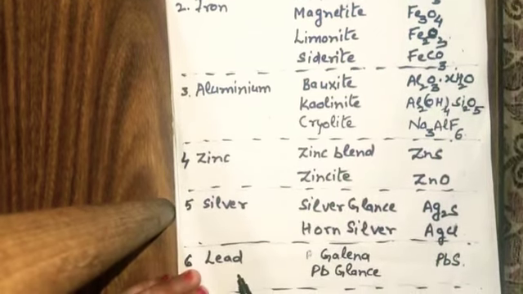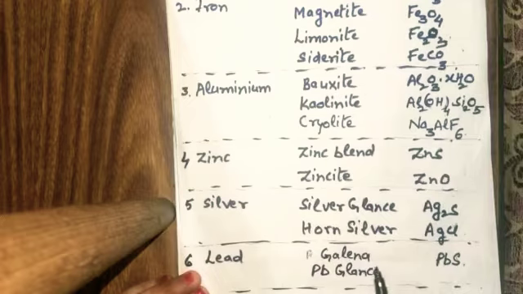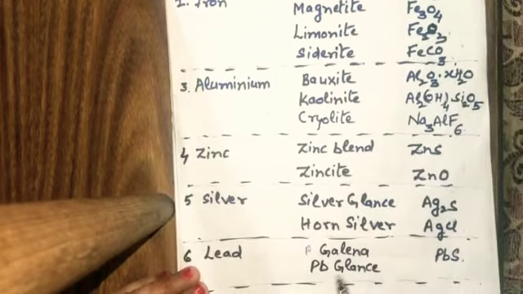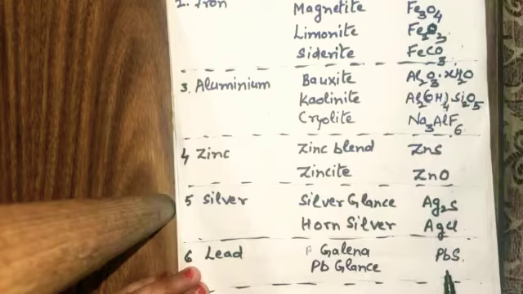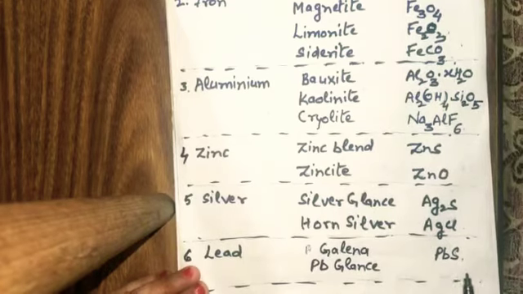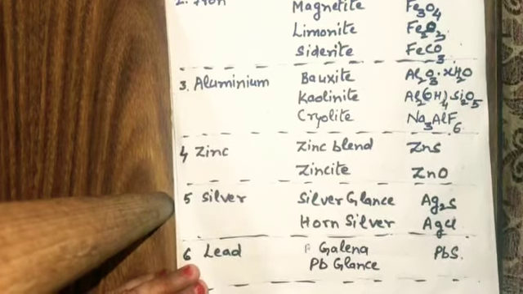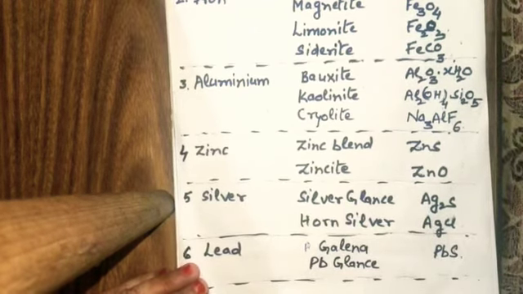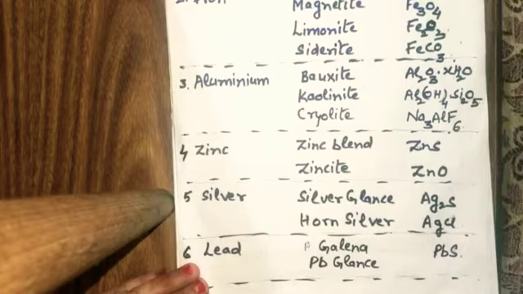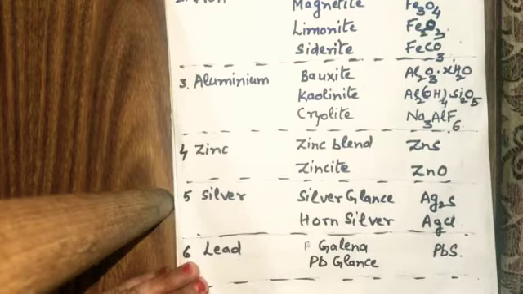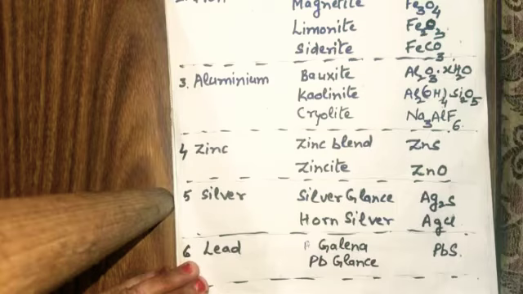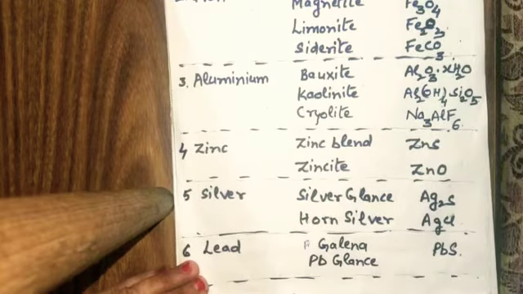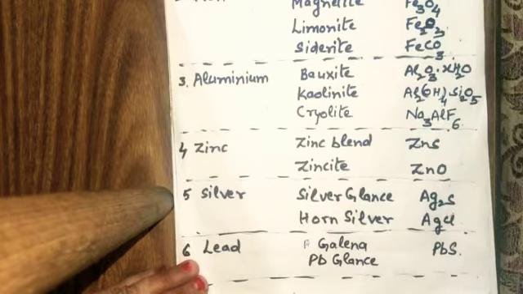The sixth metal is the lead, and the main ores are the galena, or the lead glance, and the composition is the lead sulfide. Now in your exam, a question of 1 mark or 2 marks is asked about the ores of the metals, and you have to write the ore as well as the composition, formula also. Because if you will not write the formula and you will only write the name of the ore, you will not get the full marks.